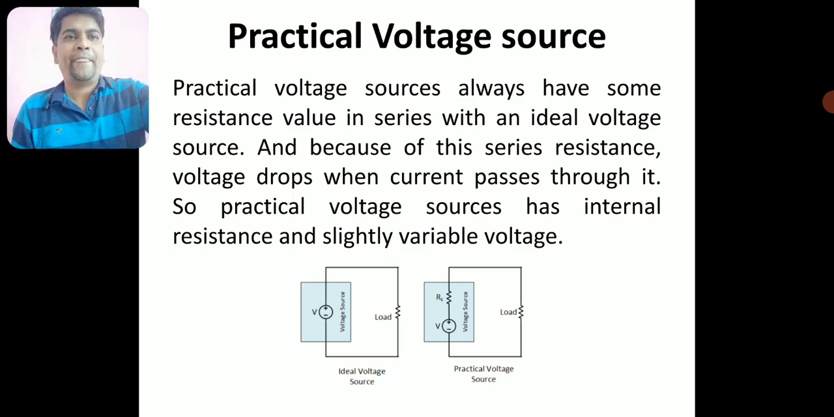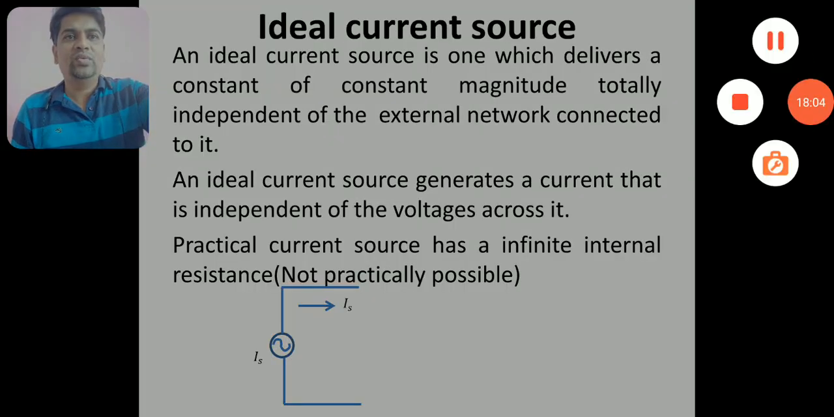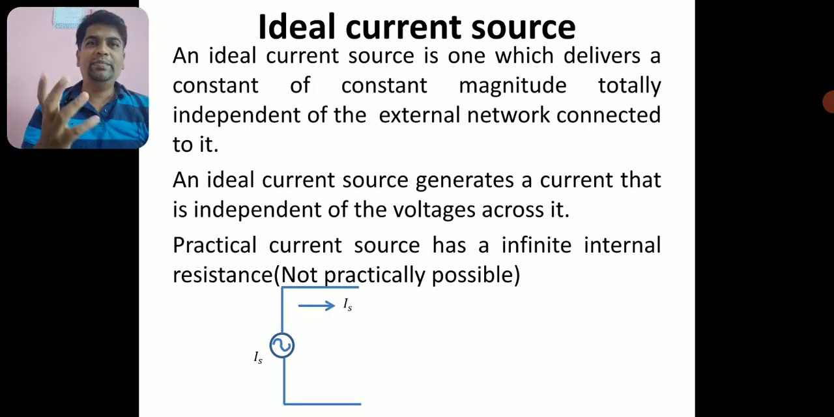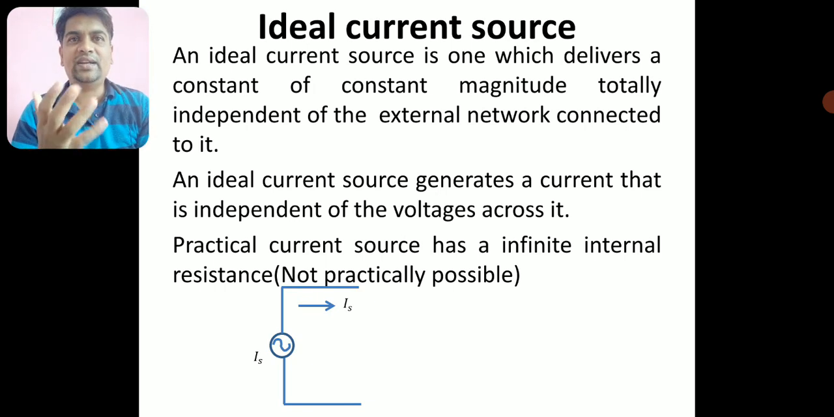Alright, we move on to the second type of source, which is a current source, and let me see what exactly an ideal current source is. An ideal current source is one which delivers a current of constant magnitude. It delivers a current. Please correct it, it is mistyped here as a constant. This is a current of constant magnitude,